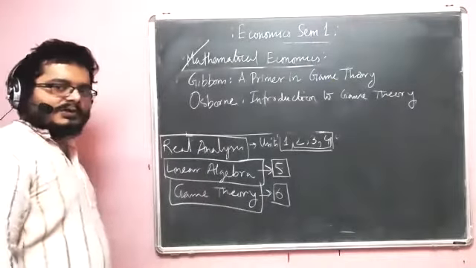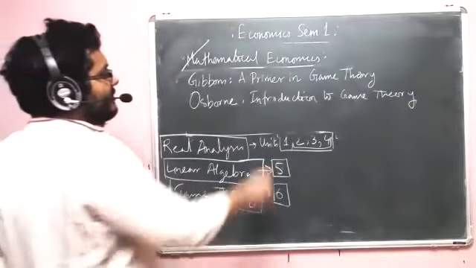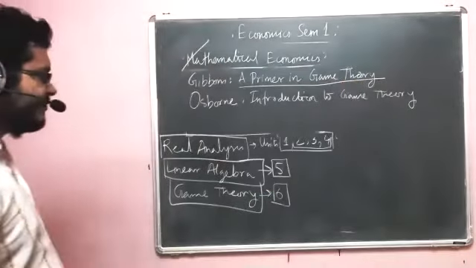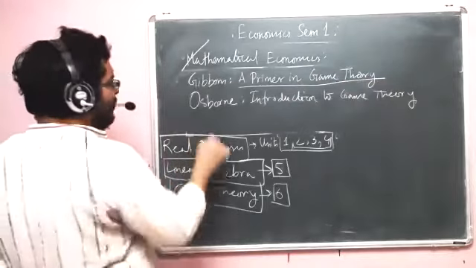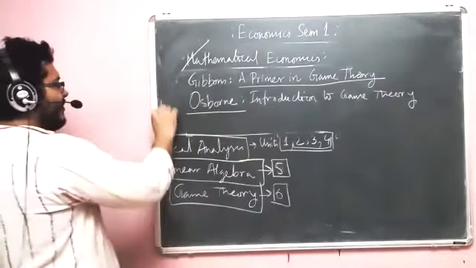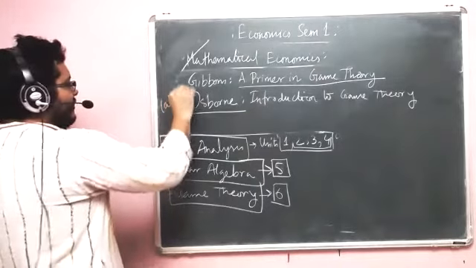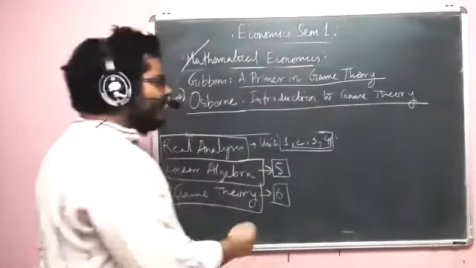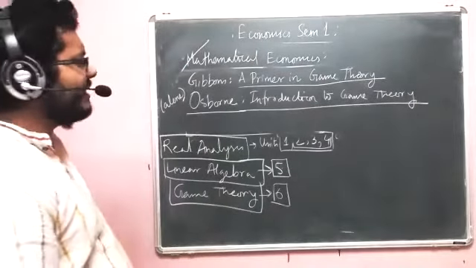Just to stress the point, Gibbons has two books, so you have to look for this book specifically, A Primer in Game Theory. And Osborne has only one single-author book. This book, Introduction to Game Theory, is written by Osborne alone. Okay, so that signifies it. Now you can go with either of these two. It doesn't matter.